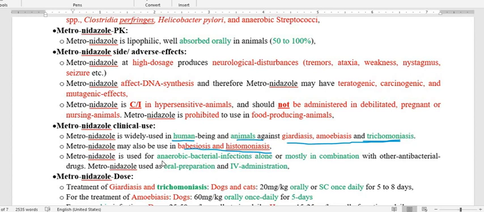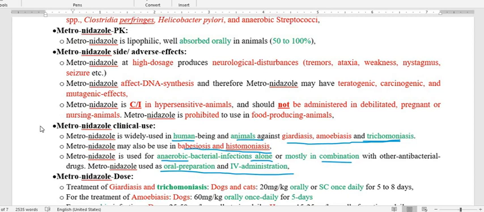In addition to the antiprotozoal activity, metronidazole also possesses antibacterial activity, particularly against anaerobic bacteria. So this is very, very important. As an antibacterial agent, metronidazole may be used alone or in combination with other antibacterial agents, through oral as well as intravenous administration.